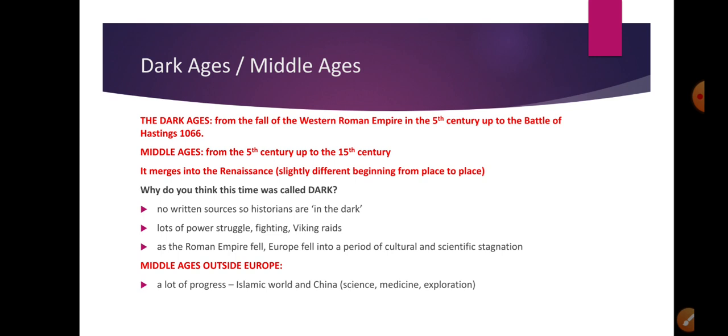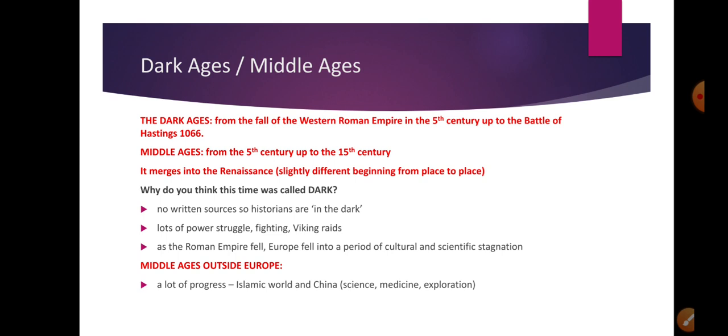Now, in many history books, Middle Ages basically refers to the whole period from the fall of the Western Roman Empire until the arrival of Renaissance, okay, which is another historical period. But more precisely, the Dark Ages would be the time after the Romans leave to the time of the Norman conquest, which is 1066, the Battle of Hastings. So basically between the 5th and the 11th century.